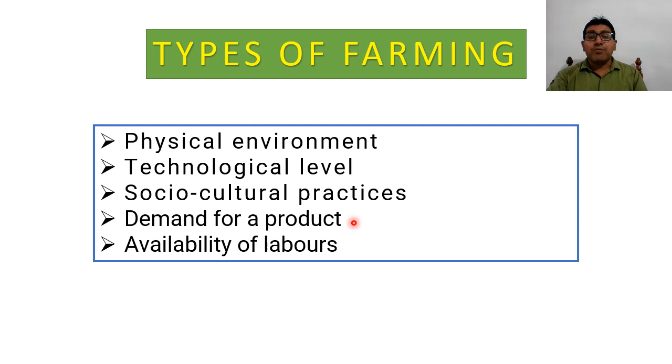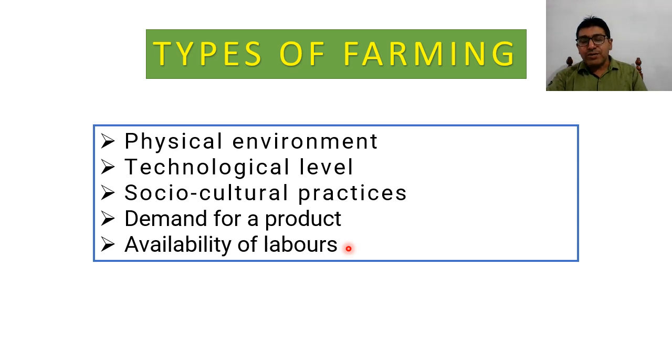Next is availability of labor. Suppose we talk about Southeast Asia. Here people practice intensive subsistence farming because they have a sufficient number of laborers.